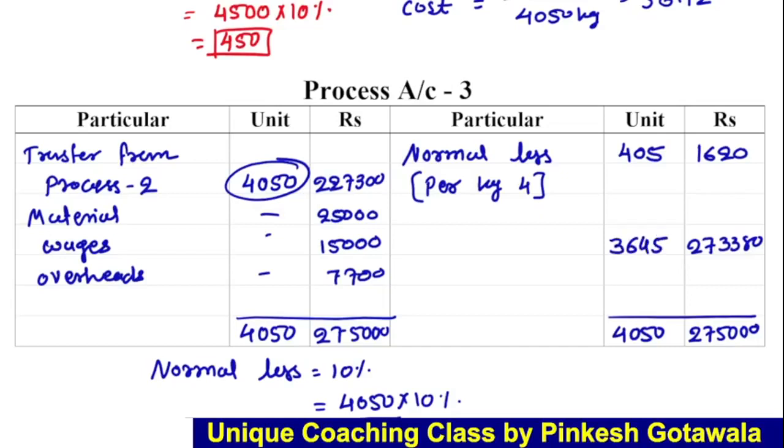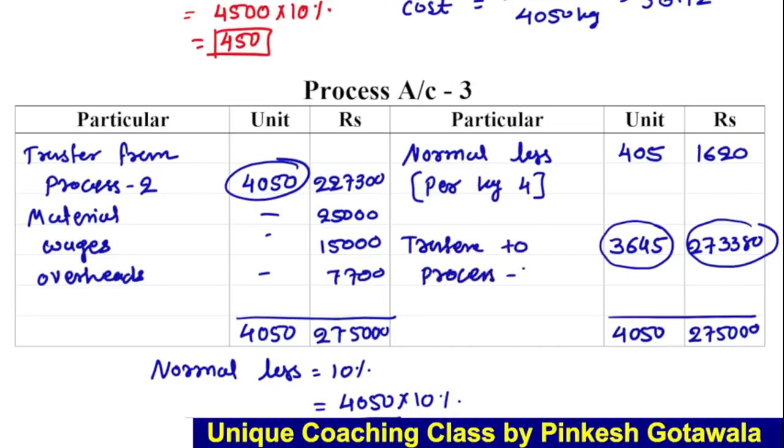Okay, clear? Now the next point: we get these 3,645 kg at a total of 2,73,380. Now what to do? We have to transfer to the next process, right? Transfer to next process, that is process 4.